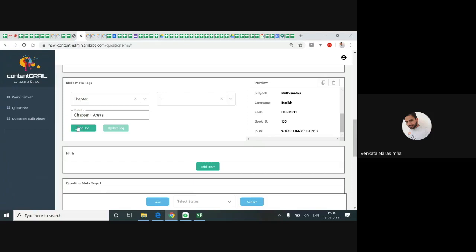I'm putting areas directly and clicking on add tag. Whatever you give in the selection is the sequence, 1 2 3 4 5, like that. So I'm clicking on add tag. See, 1 comma chapter 1 areas, it is like this.